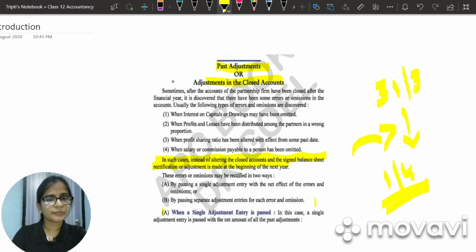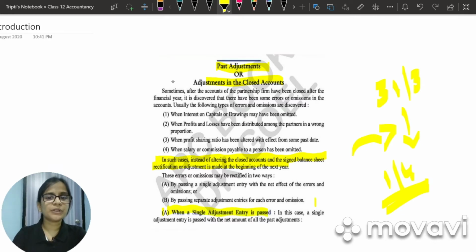After that, next line, in such cases, instead of altering the closed account and the signed balance sheet, rectification of adjustment is made at the beginning of the next year. Next line, these error or omission may be rectified in two ways. First one, by passing a single adjustment entry with the net effect of the errors and omission. Second, by passing separate adjustment entries for each error and omission. After that, leave a line. Write down first one, when a single adjustment entry is passed.